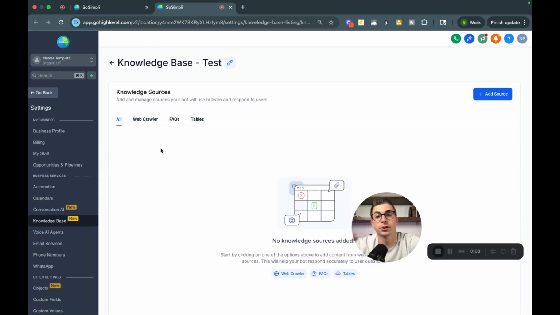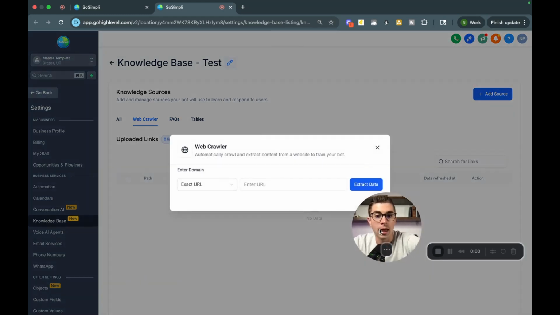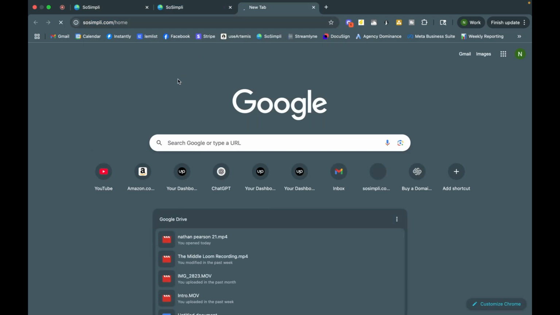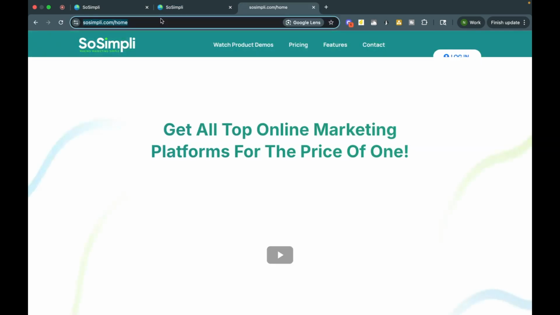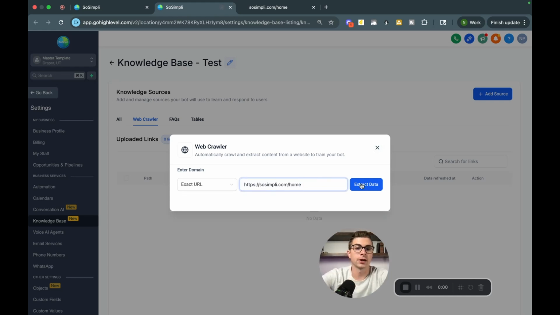All right, once you get to this page, you're going to see here you have web crawlers, FAQs, and tables. Tables is something that's coming soon, so we're just going to focus on web crawlers and FAQs. And it's pretty simple, guys. What you're going to do is add a source. You'll see here you have web crawler, FAQ, or tables. I'm going to do web crawler. And what you can do is put in a URL. So I'm going to use my own URL, for instance. This is my website right here, my So Simply website. I'm just going to paste the URL here and extract the data.